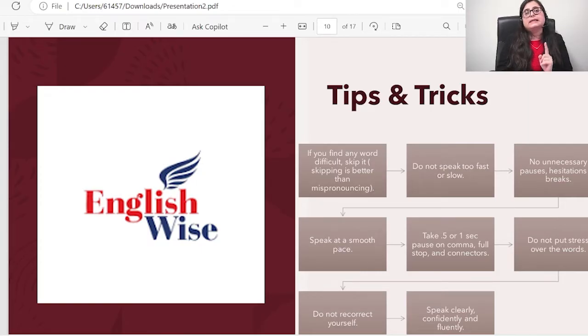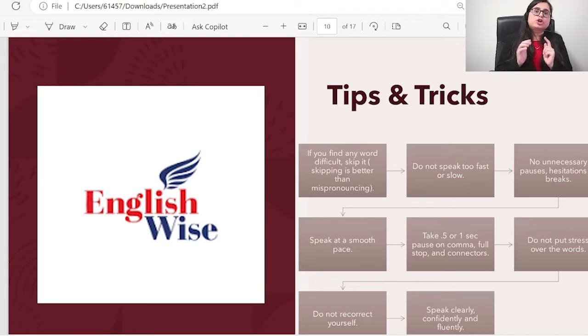Do not recorrect yourself. Big thing and big tip for you: do not recorrect. I have also seen students doing this. They speak the word wrong, they come back and they reread it. That's how the software comes to know that the person has no knowledge of the words and is unable to pronounce or has no good fluency. If you have spoken the words incorrectly, just keep on speaking. If you come back and recorrect it, you will lose points.